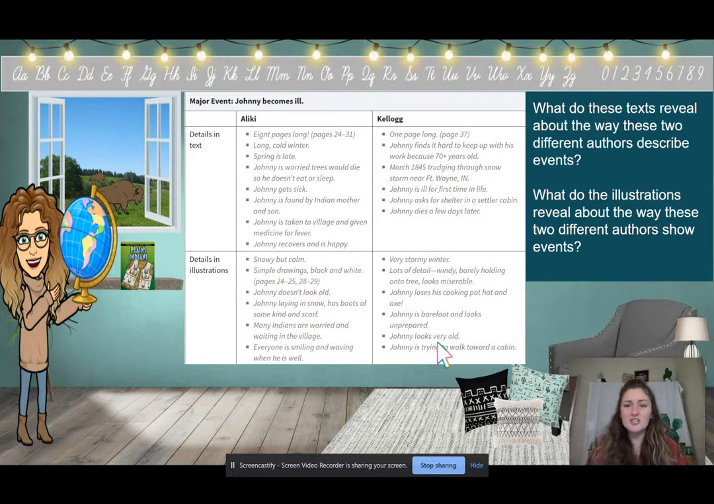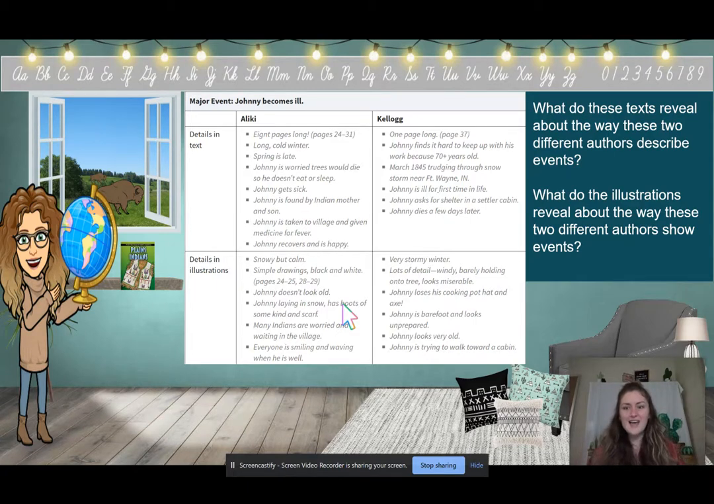So in this version, he asks for shelter in a settler's cabin, so a pioneer's cabin, but in this version, he dies. So this is really different from Aliki's version. Also, looking at the illustrations, both of these illustrations show a snowy setting, but in Kellogg's version, it was very stormy. And Johnny Appleseed looks a lot older than he did in the beginning. But in Aliki's version, he doesn't look very old, right?